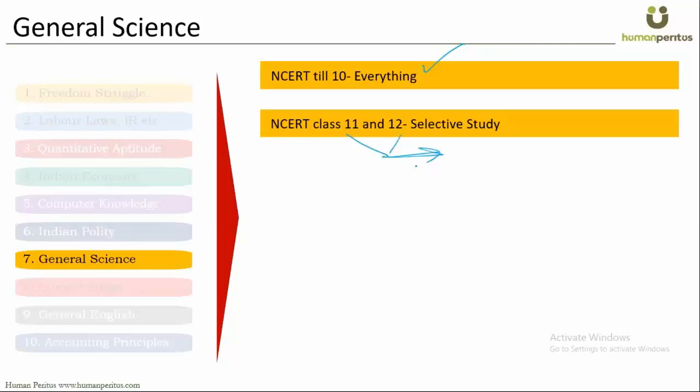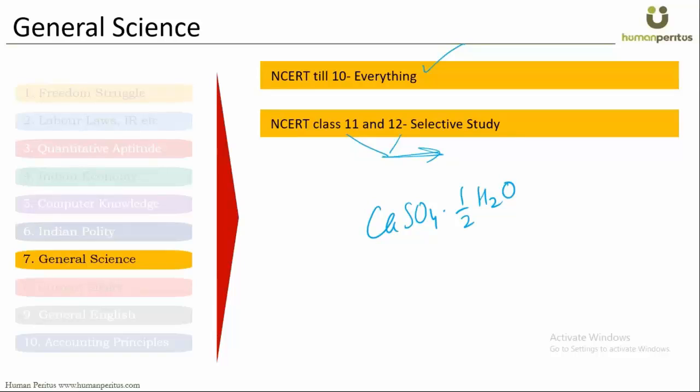Now, what is the meaning of selective study, guys? Focus more on the application of different concepts. Let me give you some example actually, but you have to help me with that. What is the chemical formula of plaster of Paris? I think it's CaSO4 half water, right? I don't know. I think something close to that.